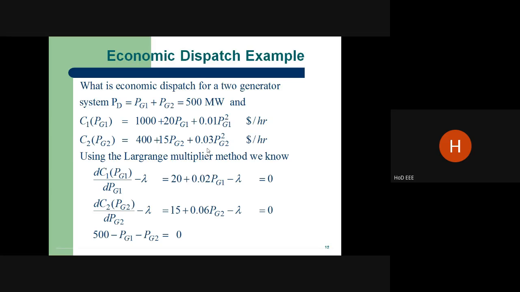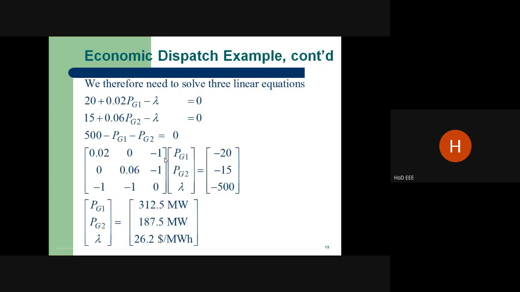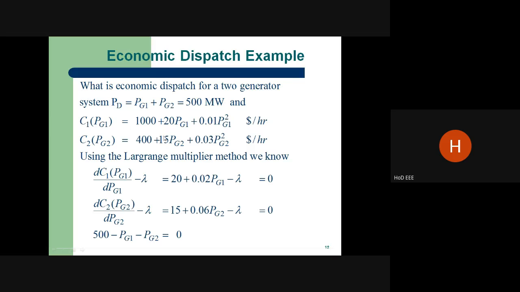So what decides how much power is taken from plant 1 and how much from plant 2? It purely depends upon the cost characteristics. It is very, very important. If the cost characteristics are equal for three plants, definitely the power shared from the three plants should be equal. Suppose the cost characteristics of any two plants are equal, the power shared should be equal.